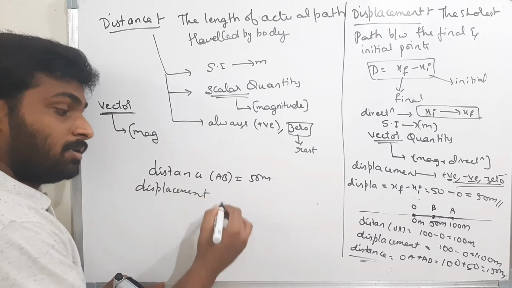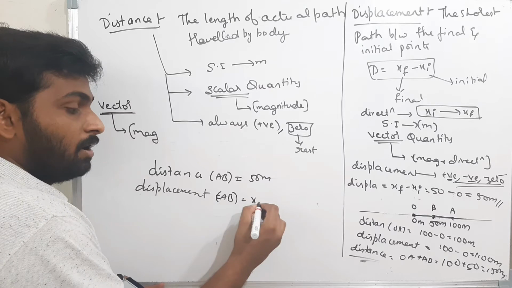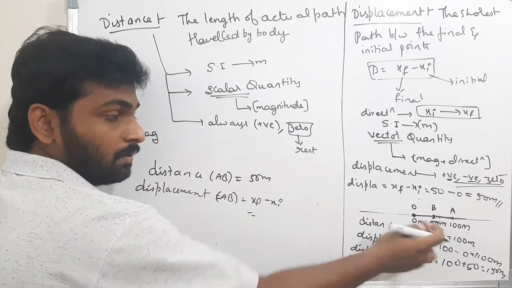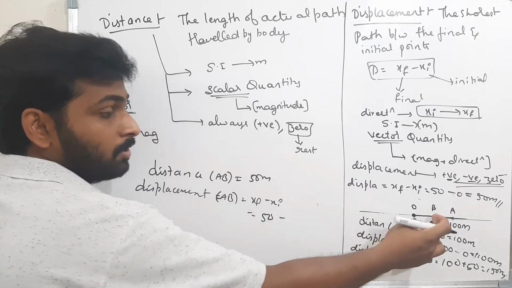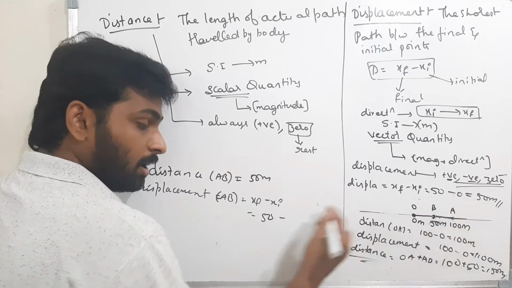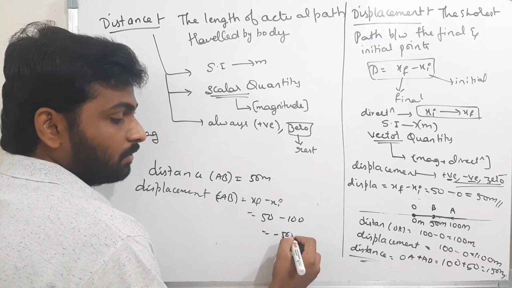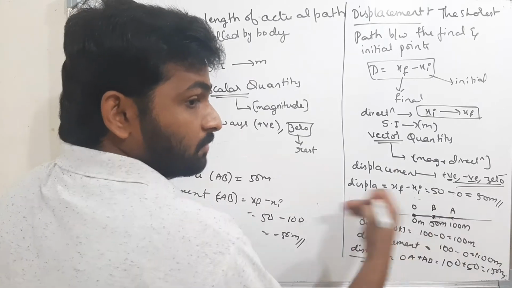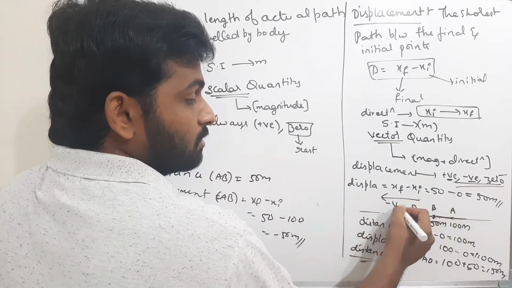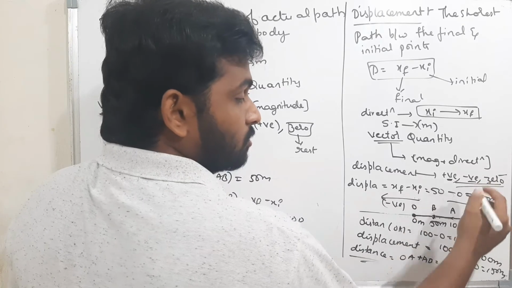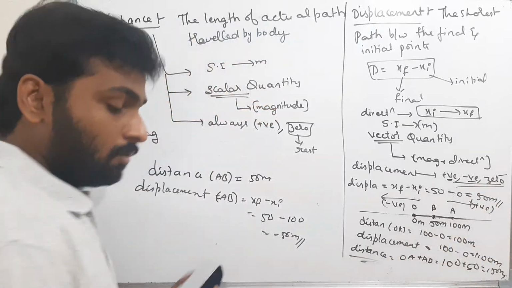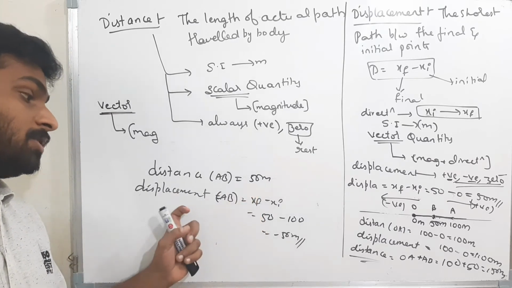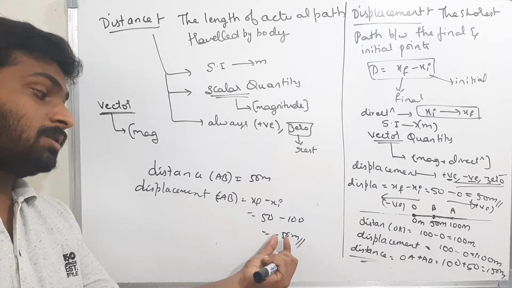But when it comes to displacement, what is the displacement AB? Final position minus initial position. The final position is B, that is 50, minus the initial position. The initial position is A, and A is at 100. Therefore, the answer is minus 50 meters. That denotes that from A the body is moving to the left side. Left side I am assuming as the negative direction, and right side as the positive direction. Therefore, distance will simply give the magnitude, but displacement will give the magnitude plus direction.